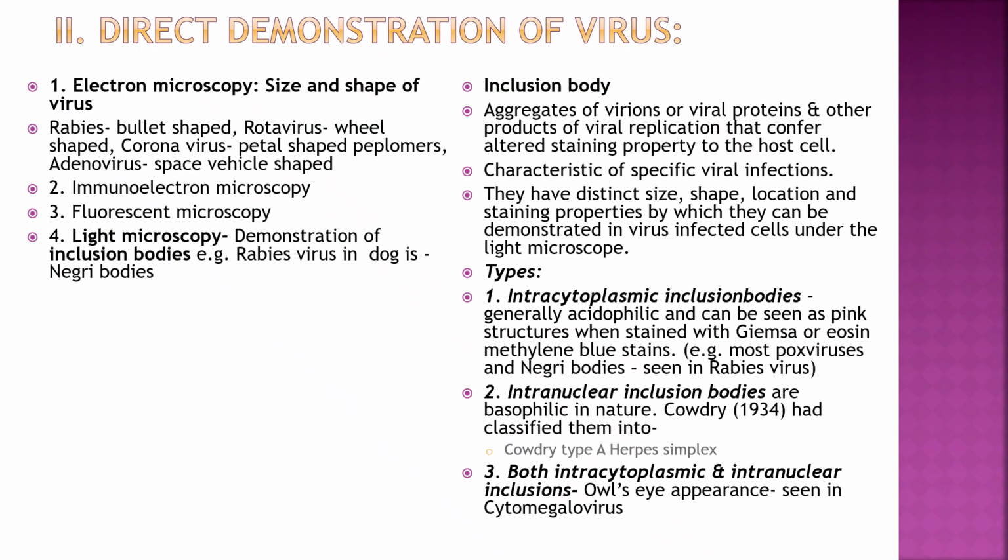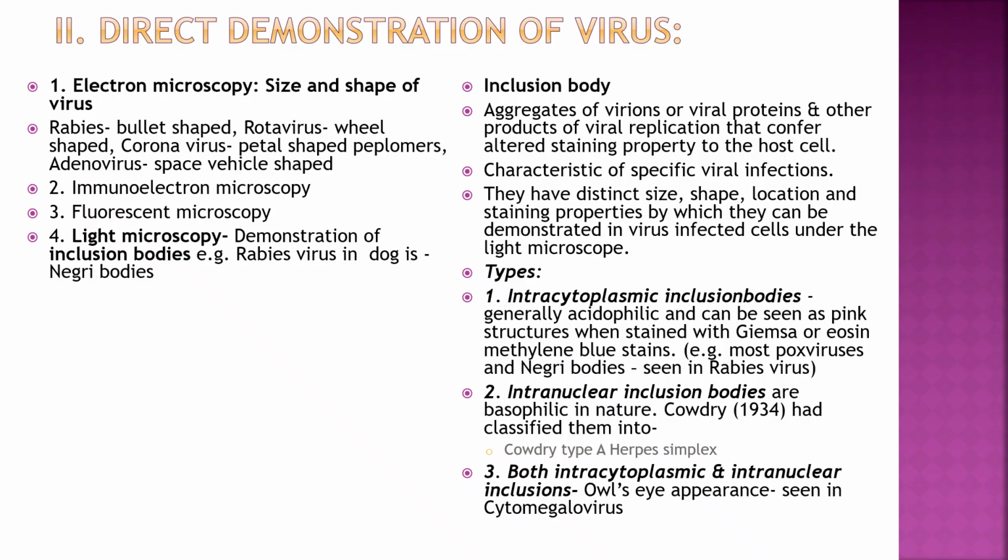Direct demonstration of virus. The first is electron microscopy, so we know the size and shape of the virus. Rabies is bullet shaped, rotavirus is wheel shaped, coronavirus has a corona shape, papillomavirus and adenovirus have a space vehicle shape. Then immunoelectron microscopy, fluorescent microscopy, and light microscopy.